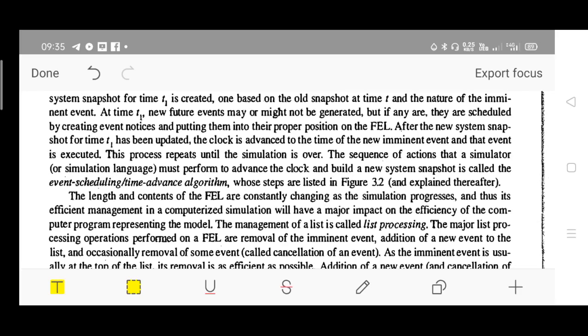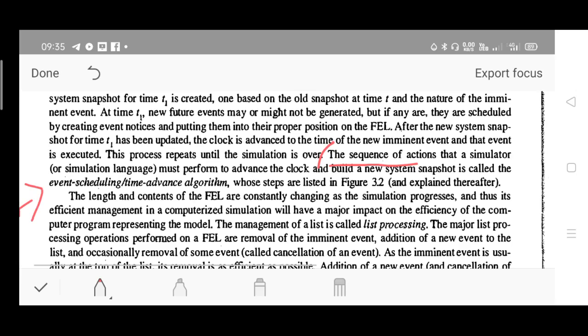Say the initial time on the clock is t. The sequence of action that a simulator must perform to advance the clock and build a new system snapshot is called the event scheduling or time advance algorithm. So what is the definition of it?